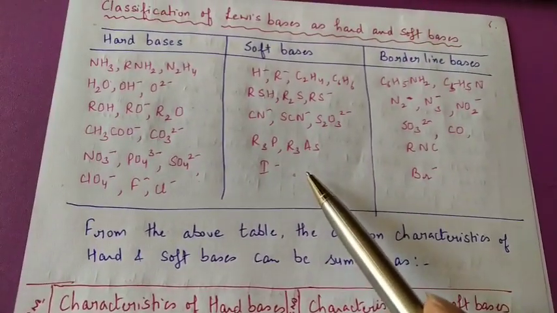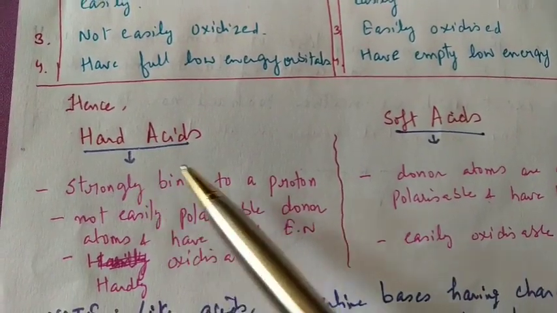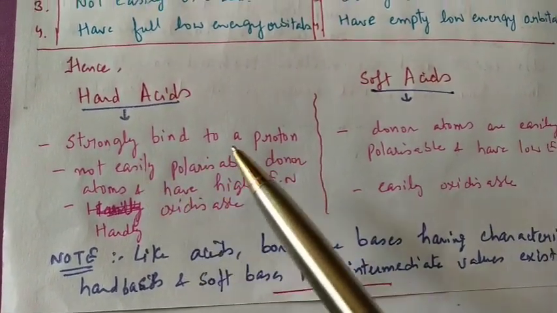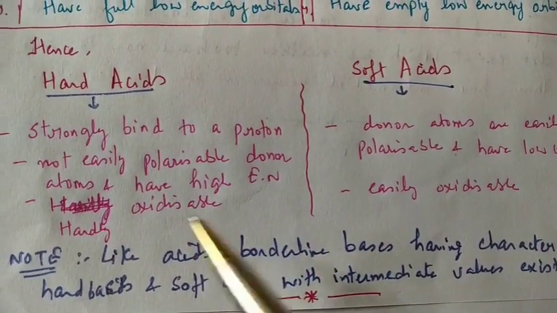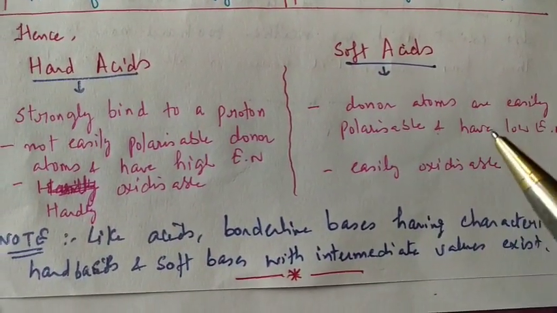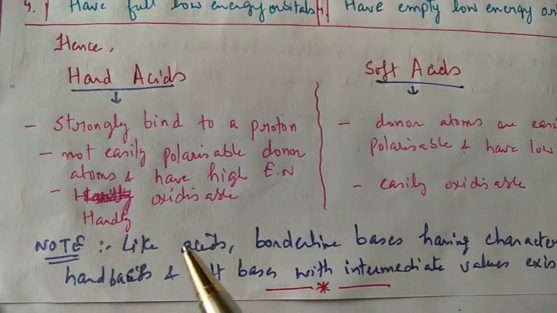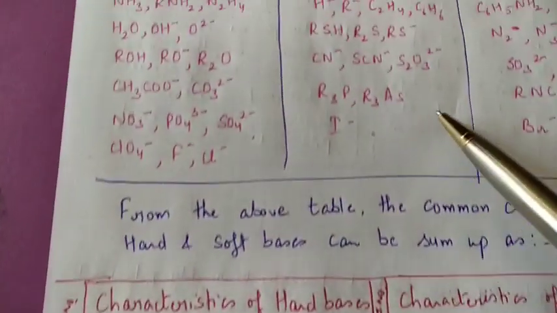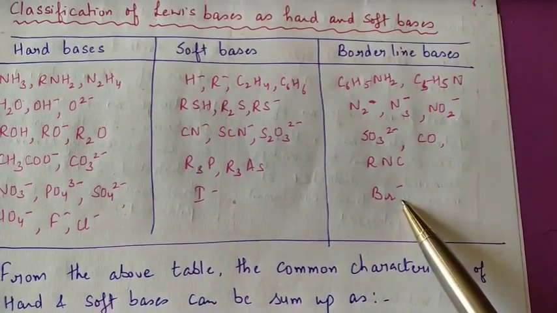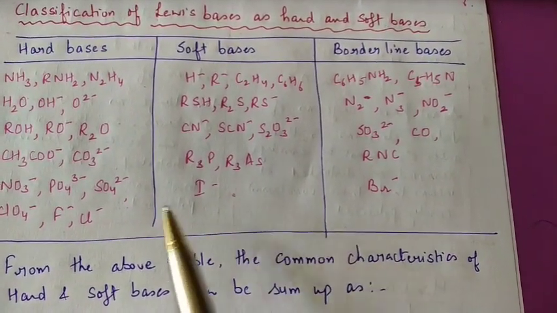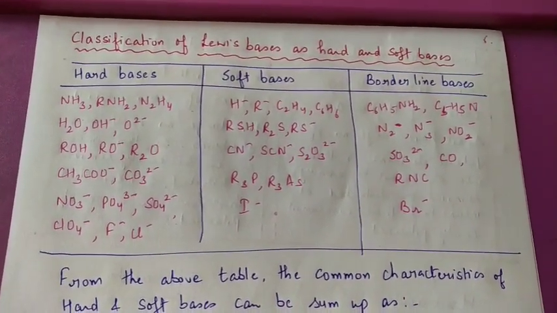In hard bases, they have full low energy orbitals, but in soft bases, they have empty low energy orbitals. So in a nutshell, hard bases are not easily polarizable, not easily oxidizable, and have high electronegativity, but soft bases are easily polarizable, easily oxidizable, with low electronegativity. Like acids, there are borderline bases, and they have characteristics and values intermediate between hard bases and soft bases. The next part we will do in another lecture. Thank you.